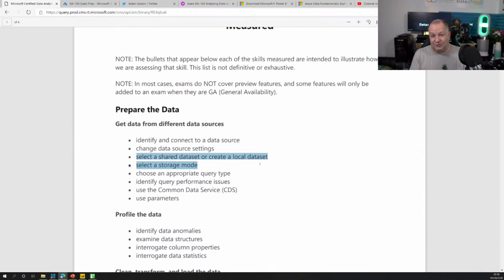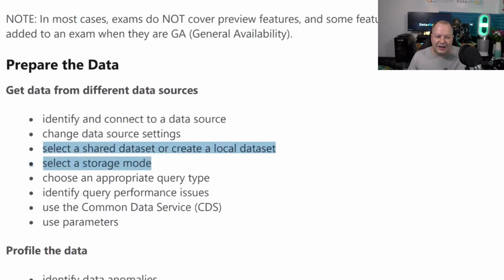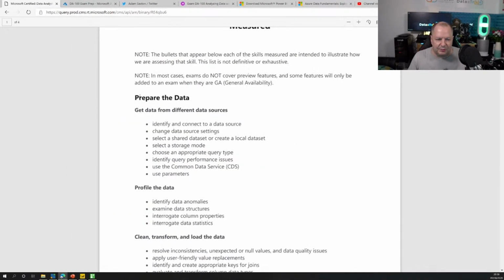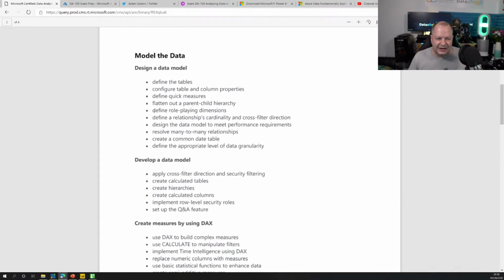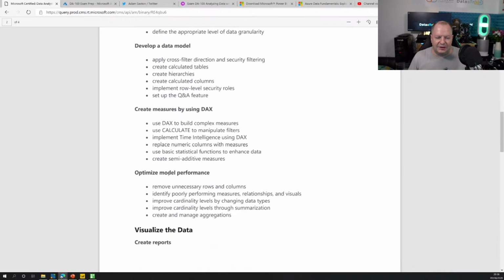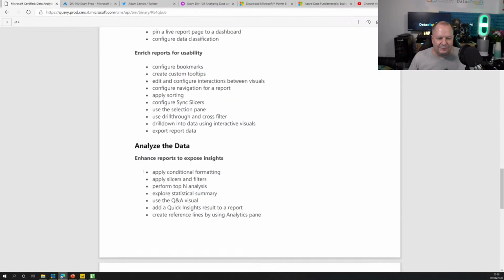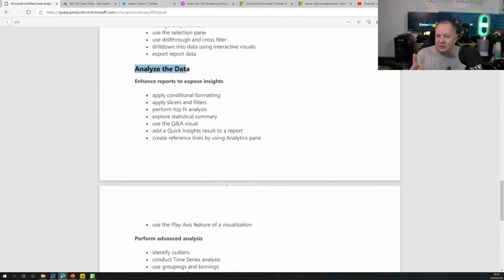That's 13 videos in August, 13 in September, October and November. 52 videos alone that we're doing for the DA-100, which covers all of the content that we are looking at. So let's just zoom out. There we go. So we've got prepare the data. We're then doing model the data. We will then look at visualize the data. That's all the nice visuals in the front end. And then, of course, we've got to analyze the data. So we've got some additional capabilities, including things like AI capabilities. So some of the stuff that's not even in here, but we are focusing on what's in the exam.